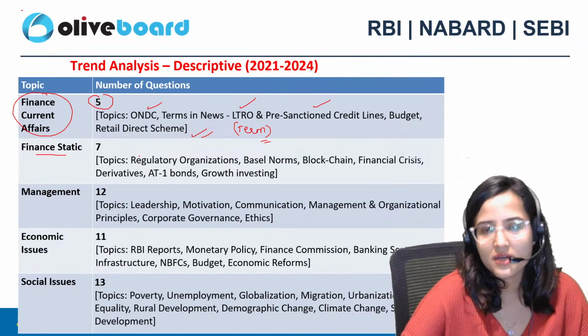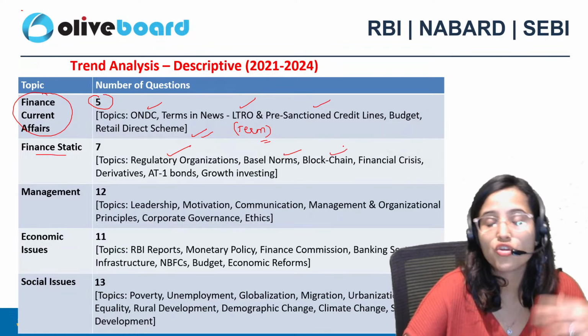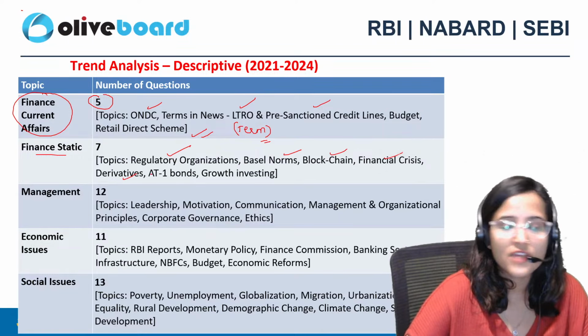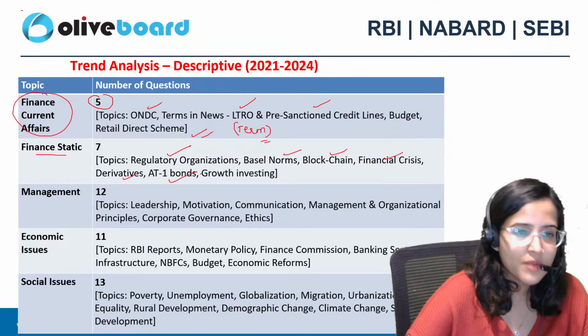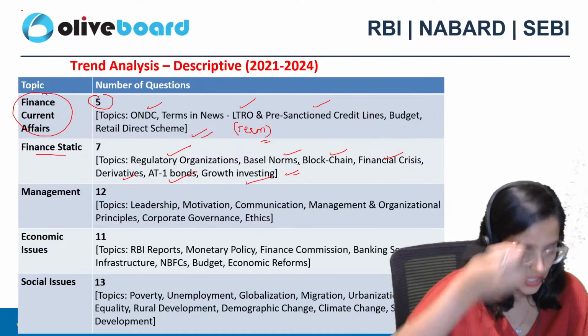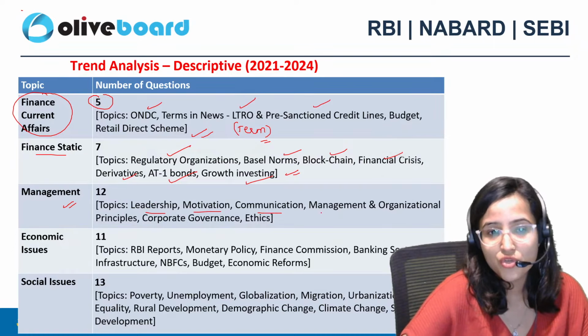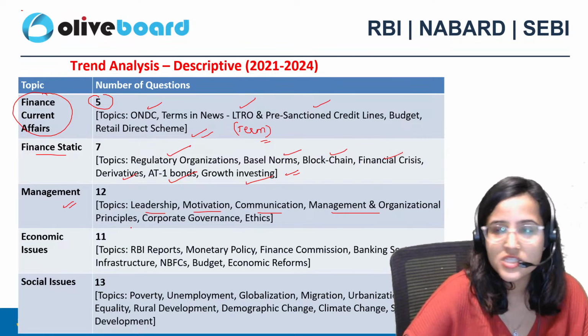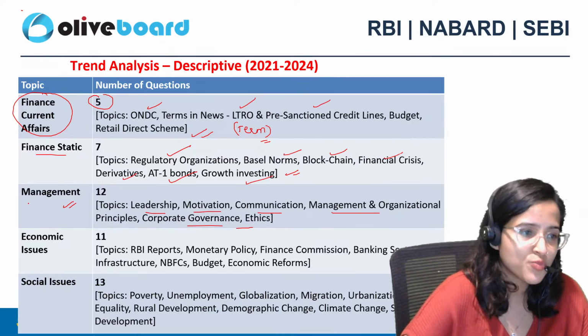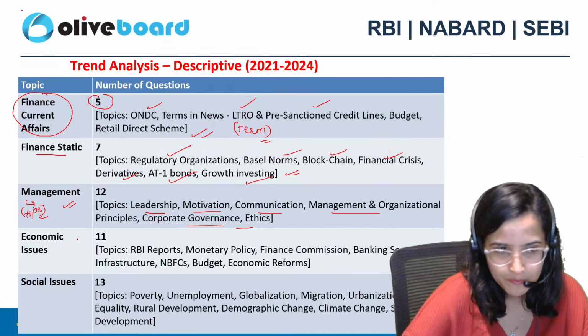From finance static portion, regulatory organizations, Basel norms, blockchain, financial crisis, derivatives, additional tier 1 bonds, growth investing. ऐसे करके you get questions from here also. Then management में topics like leadership, motivation, communication, management and organizational principles, corporate governance, ethics. Management should be on your tips because इसमें current का कुछ नहीं रहता, maximum is static only.